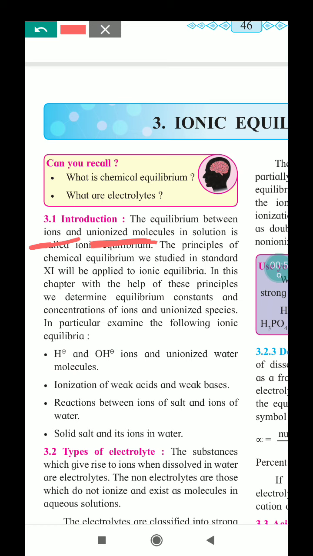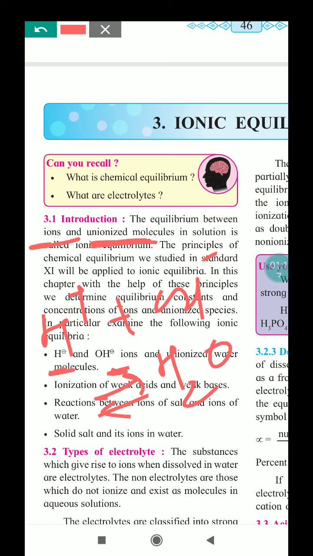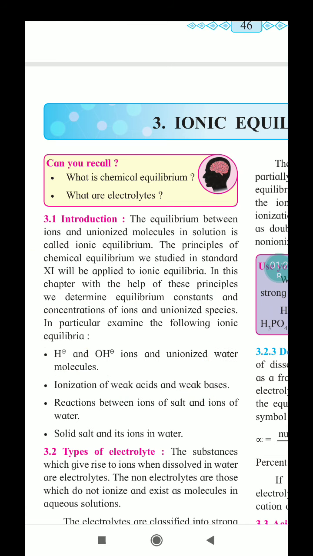For example, H positive and OH negative and unionized water molecule. H positive plus OH negative giving you H2O. This equilibrium between H positive ions, OH negative ions and the unionized water molecule is called ionic equilibrium.